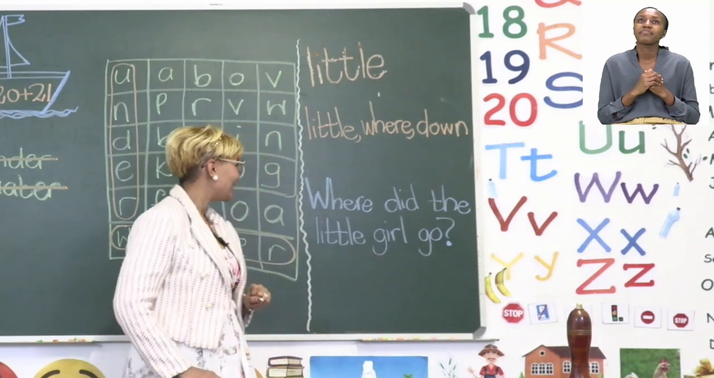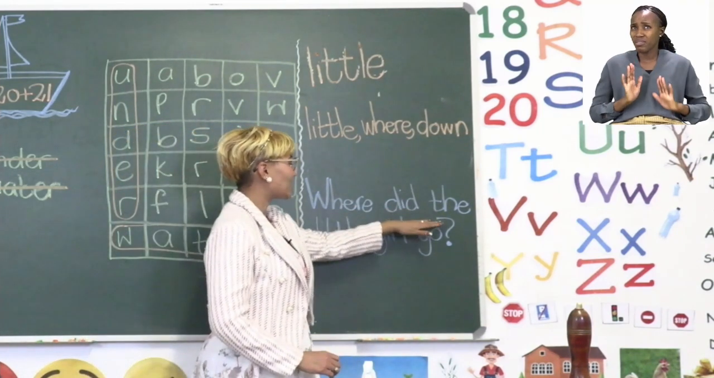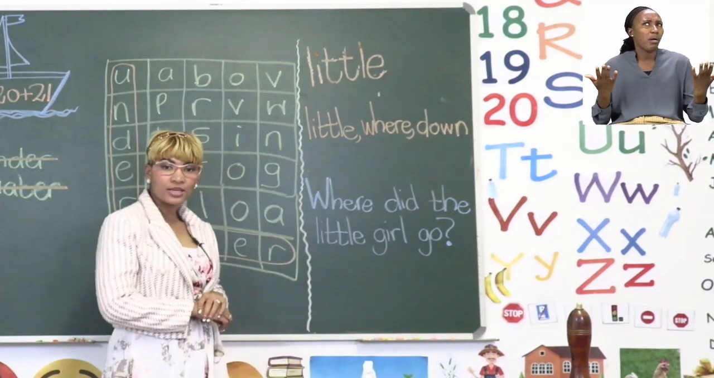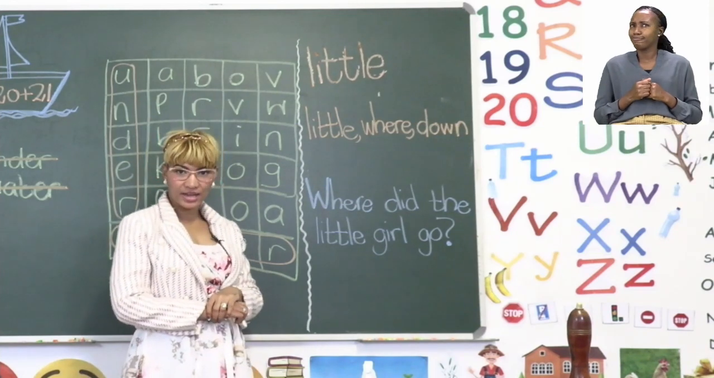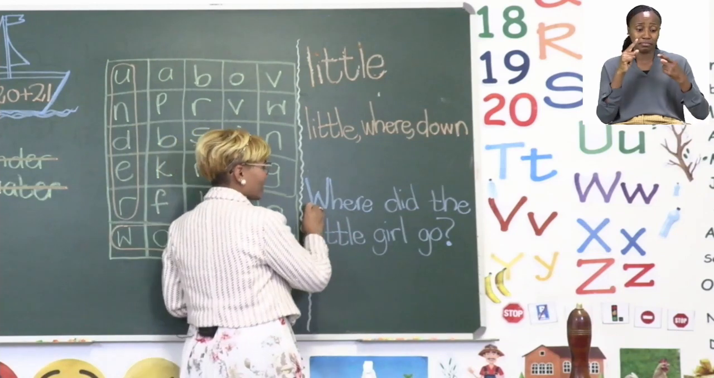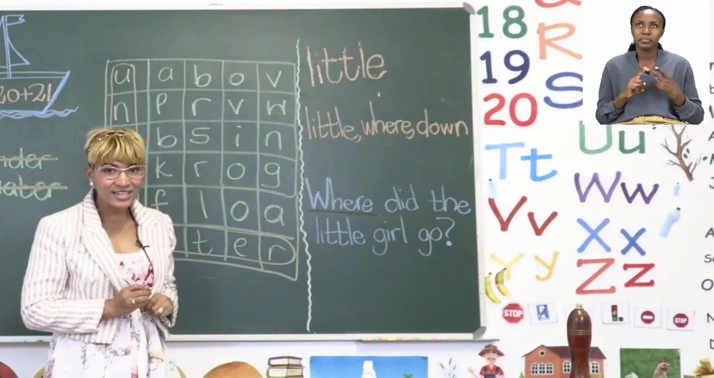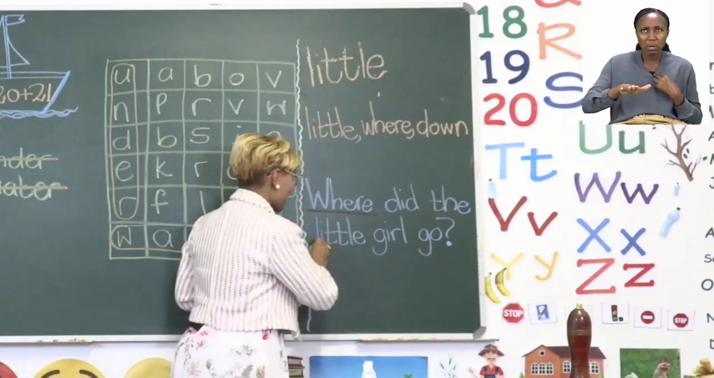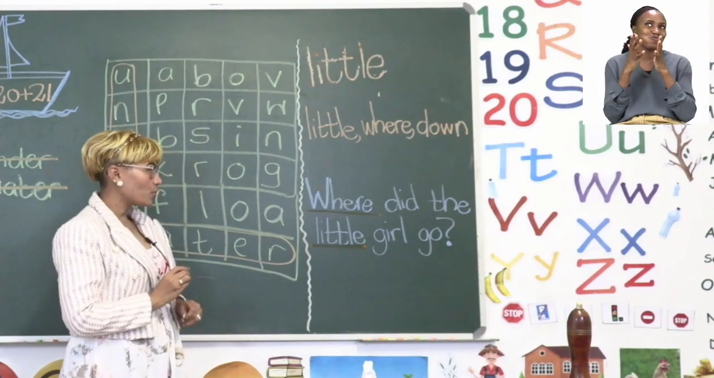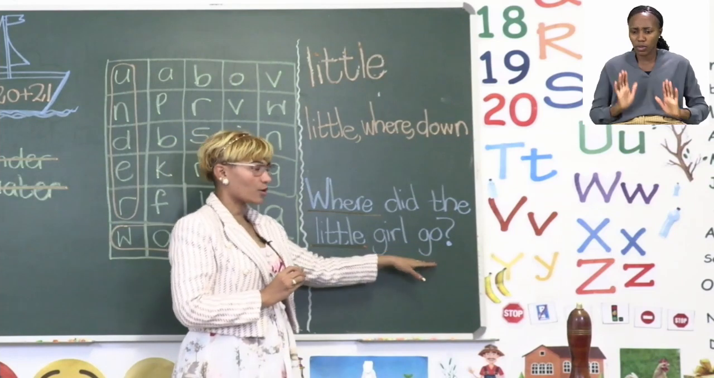Now let's quickly look at my sentence. It reads, where did the little girl go? Can you tell me which sight words I used in my sentence? Good job, everyone. The first one is the word where. And what is the second word? It's the word little. Great job, everyone. So, the sentence is, where did the little girl go?